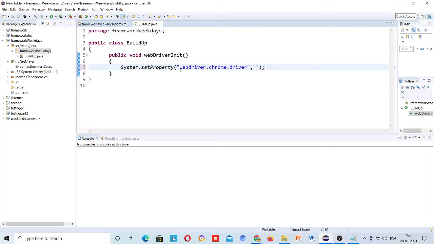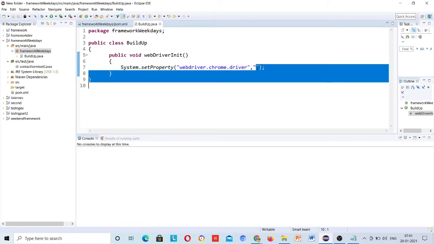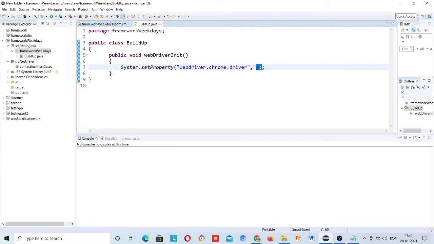But if I write the full Chrome driver path of my machine, and tomorrow I give the code to someone else who runs it, maybe he has saved the driver in a different location. The location I am passing here is my system's location, which I have saved in D drive, and he has his driver on C drive, so that will not work.